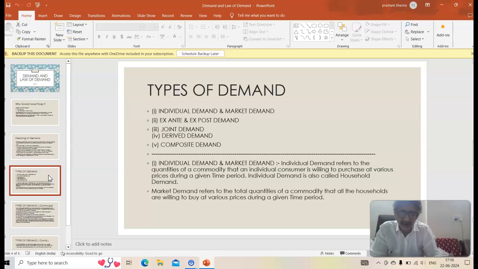And then I compile, I add up that, okay, when the price of milk will be rupees 40, suppose in that colony 50 households are there, 50 families are there, so I'll add up the total quantity of milk demanded by 50 households at the price of 40, and same thing when the price of milk rises to 50, what will they demand? That becomes market demand. Market demand refers to the total quantity demanded by all the consumers.